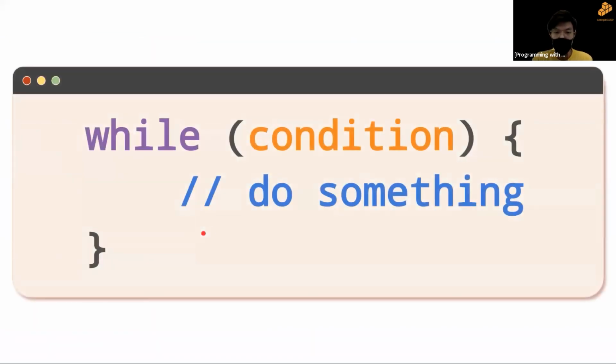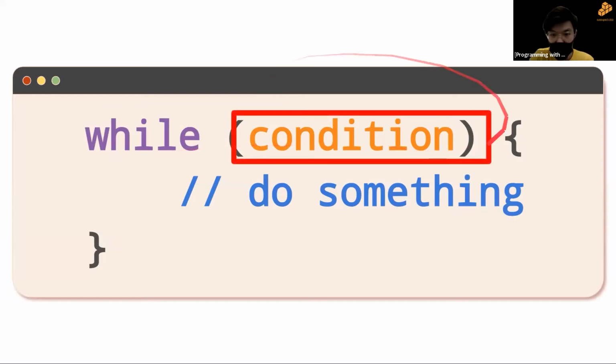So this is the syntax for a while loop. As I mentioned, it's simple to understand, as it's something we've done before. It's like if statements, but just change the if to a while, right? So this means while this condition, which is a Boolean value, true or false, is met, I want to do something. Okay, so while this condition is being met, I do something.